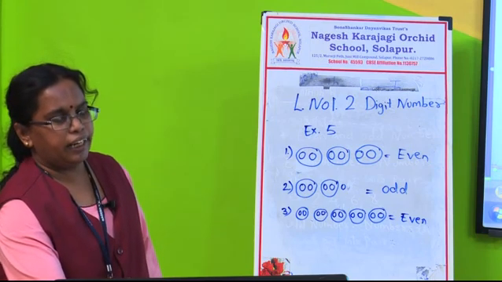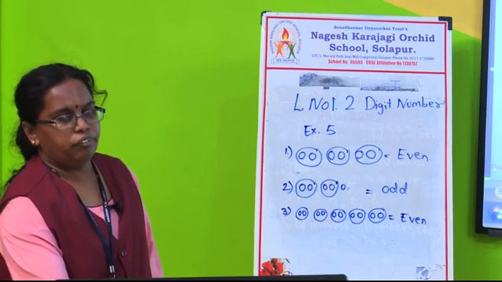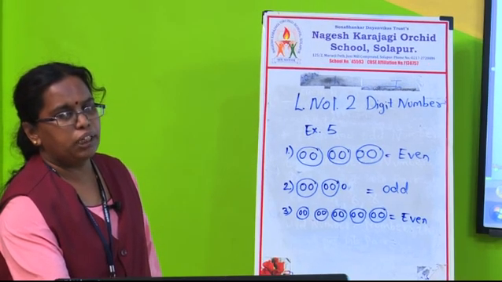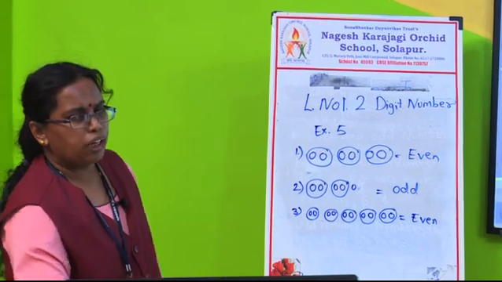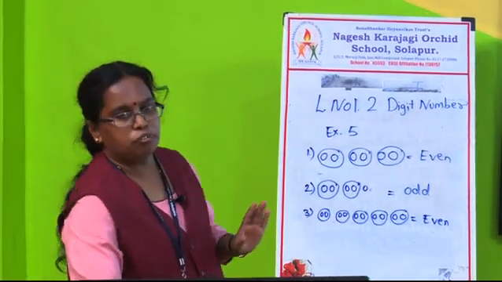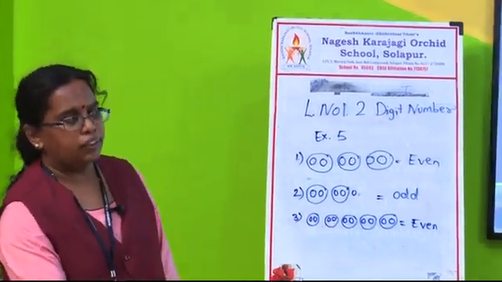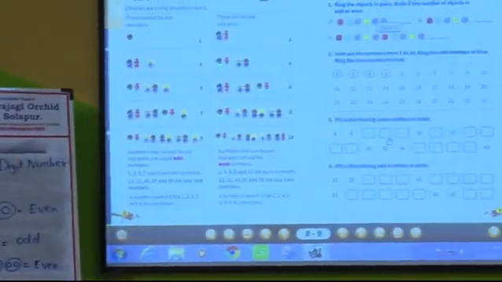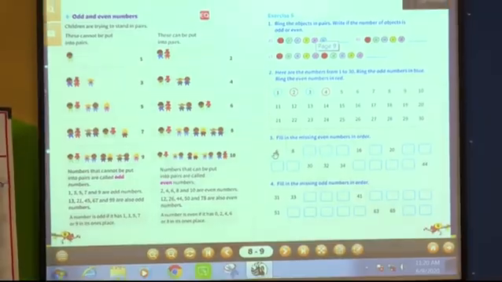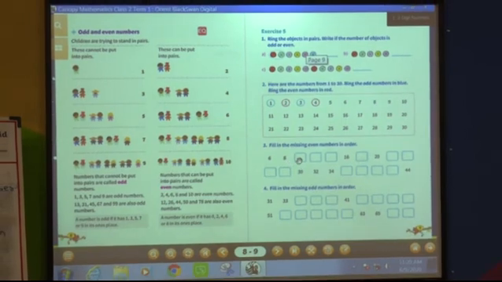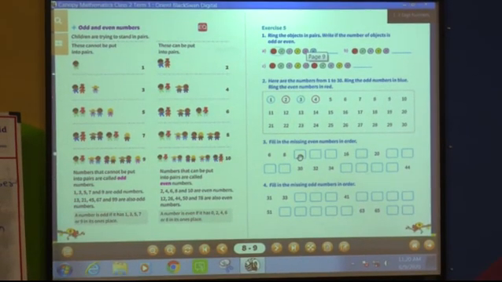exercise. Second, then third exercise. Fill in the missing even numbers in order. Now here are only even numbers. What are the missing numbers that you are going to write here? Okay. Now 6 is even number, 8 is even number. Then what will come here?